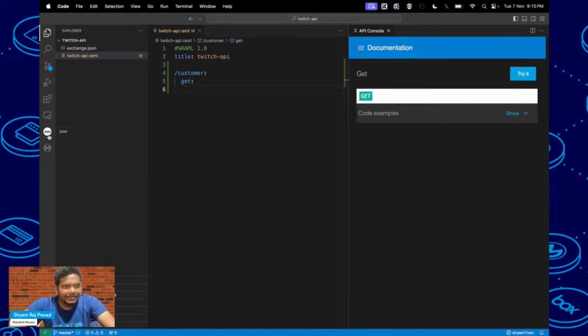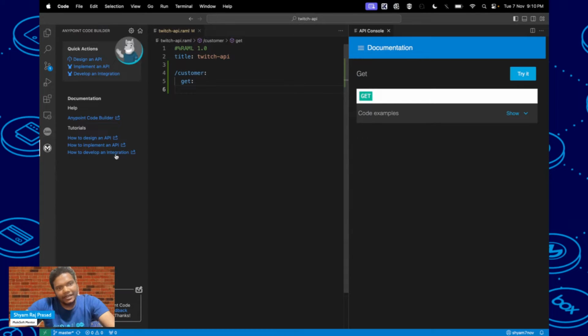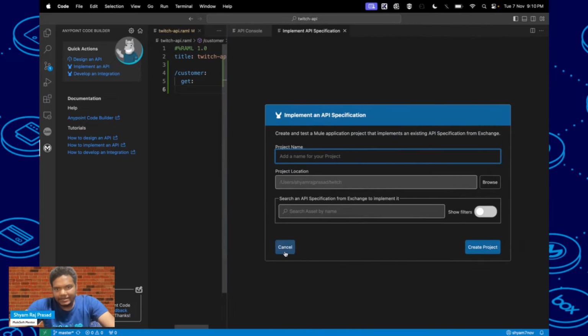The next thing I will come to is implementing an API. So I will click on this one. You have already designed an API and published it somewhere, to Anypoint Exchange. First we have to provide the project name, and according to the API specification, you can give the project name.